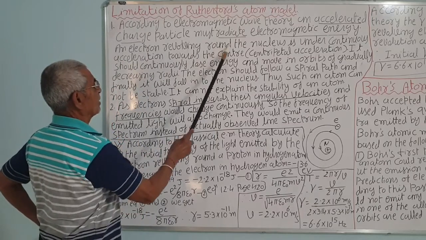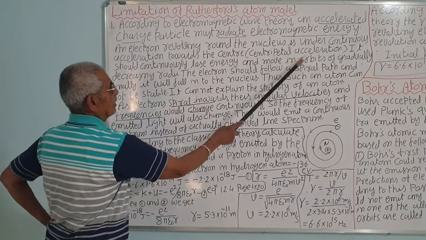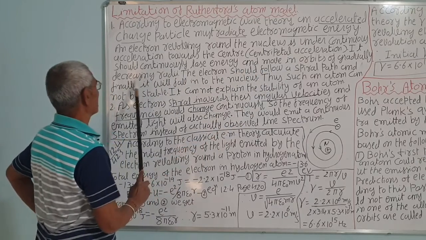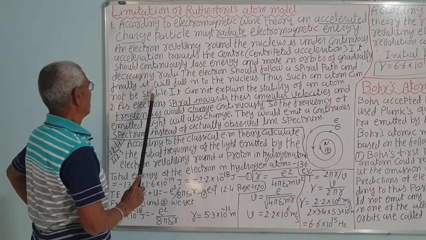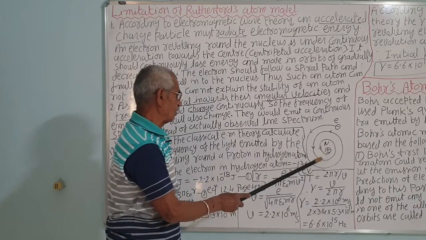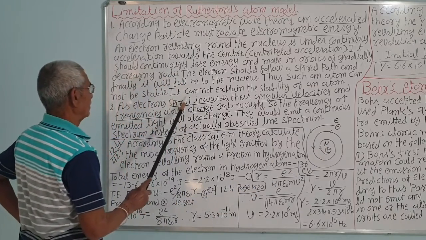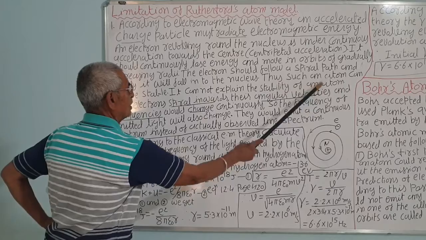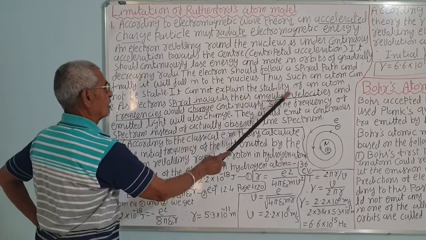An electron revolving around the nucleus is under continuous acceleration toward the center, that is centripetal acceleration. It should continuously lose energy and move in orbits of gradually decreasing radii. The electron should follow a spiral path and finally fall into the nucleus. But there is no negative charge in the nucleus, as Rutherford said. So, this point goes against the postulate. It cannot explain the stability of the atom. Such an atom cannot be stable.